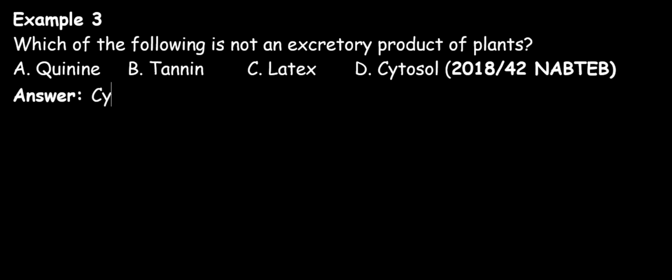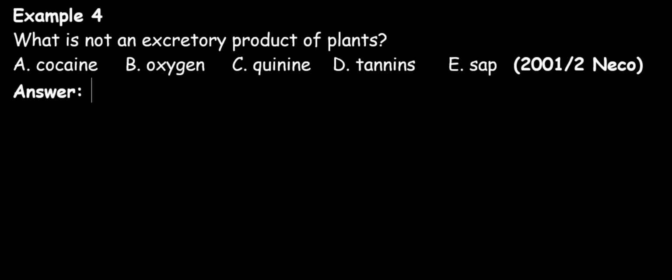The cytosol is the fluid part of the cytoplasm within which various organelles and particles of the cell are suspended. The cytosol is not a waste product of plants. So our next question says, what is not an excretory product of plants? A. Cocaine, B. Oxygen, C. Quinine, D. Tannins, E. Sap. The answer to this question is E.